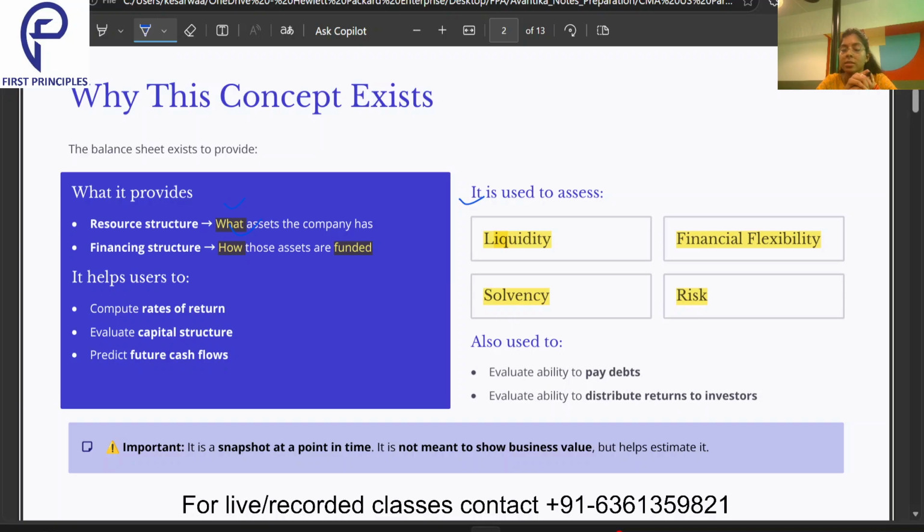Then comes the risk. That means what all danger does a business have. If a company has a lot of liabilities, that means what? It could be a risky affair. Then also it helps us to evaluate whether we are able to pay our debts or not, whether we are able to distribute returns to the investors or not.